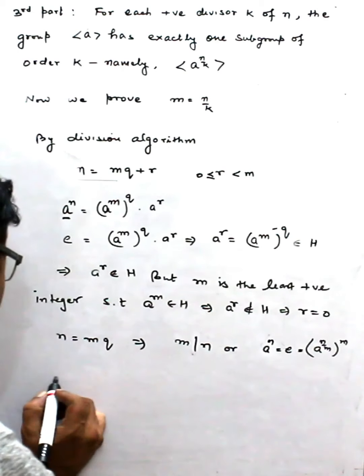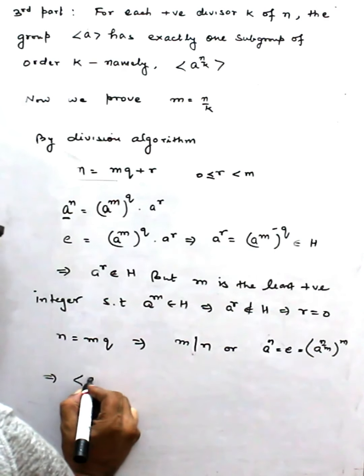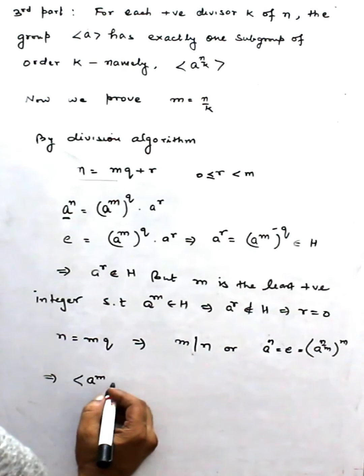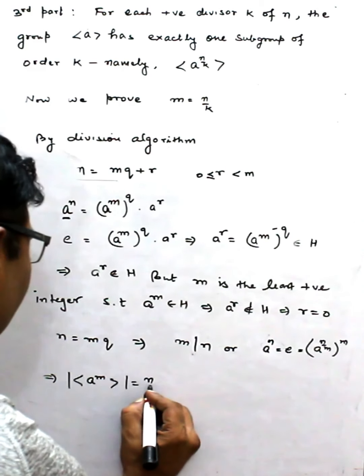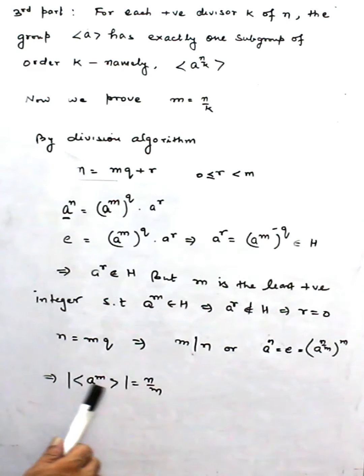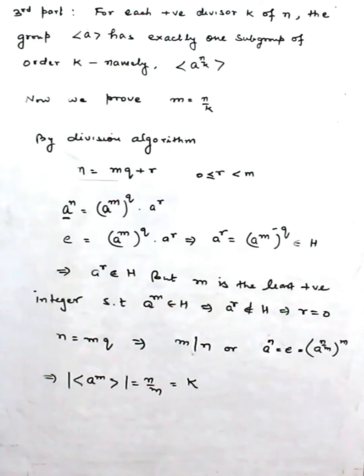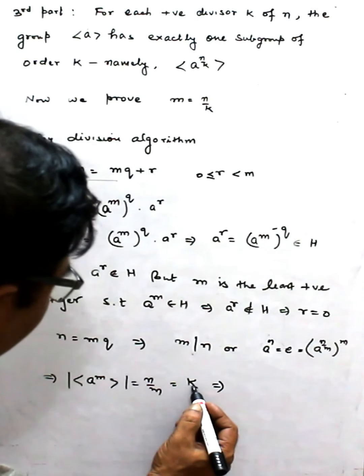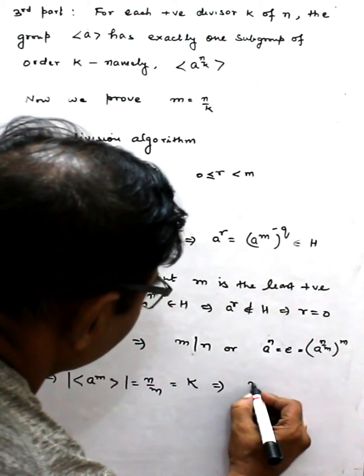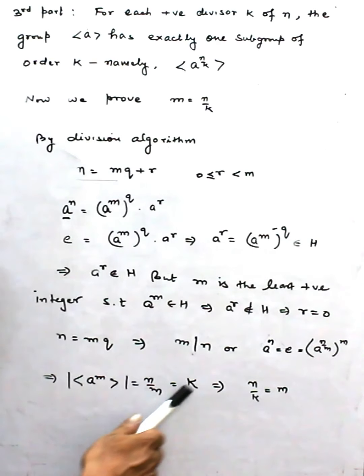Now this means from here we can say a^m has order n by m, but the order of this we supposed equal to k, and from here what we conclude, I can write n by k is equal to m, just by taking m this side and k this side.